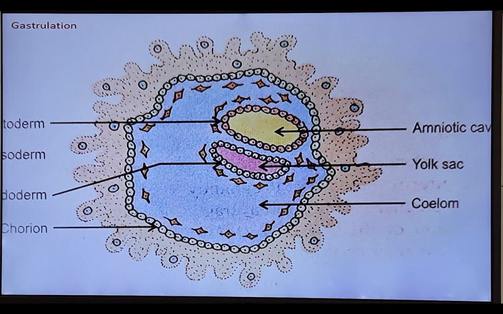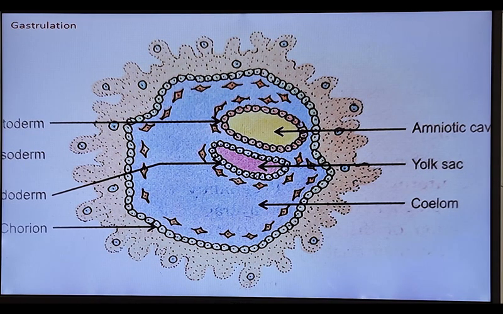Let's see the formation of endoderm. In the blastocyst, some cells cover the pre-surface of the embryonal knob. Then they rapidly multiply.